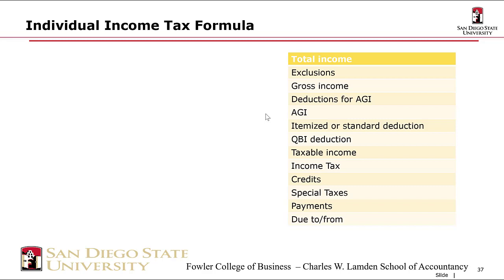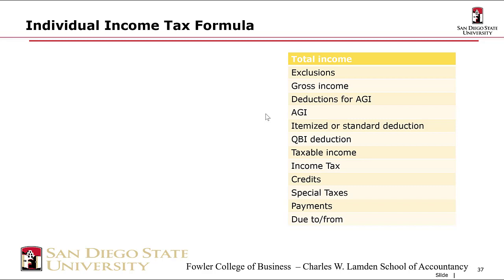So total income less any exclusions from income gives you gross income. You would deduct deductions for AGI, so those are deductions above AGI. Then your from-AGI deductions are either the larger of your itemized or standard deduction, and the qualified business income deduction. After you deduct your from-AGI items, you get taxable income.